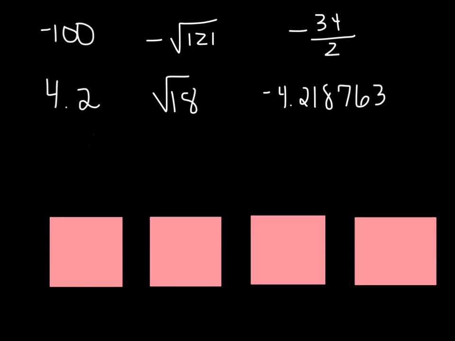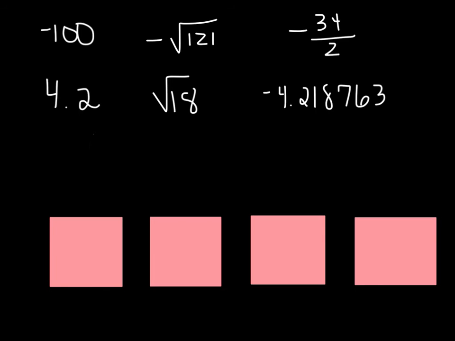So the bottom of your homework asks you to sort numbers by placing the corresponding letter in the appropriate box. So let's start with -100. If I read the boxes from left to right, the first box asks for a real number but not a rational number. That's basically asking for an irrational number. The next box wants a rational number that's not an integer, so that's going to be a number that has a fractional part.